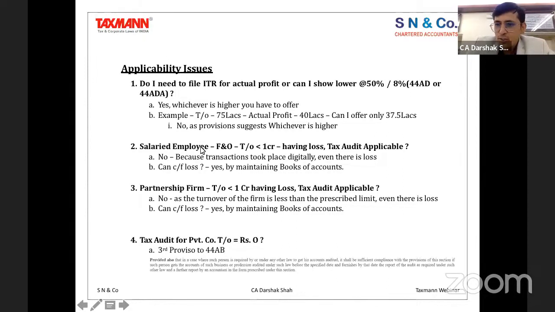And these are the questions which have always been raised in the WhatsApp group in the last 20 or maybe 15-odd days. Of course, the first one is, do I need to file the ITR for actual profit, or do I need to show a lower profit of 8% or 50%? So yes, ideally, what the law says is that the deemed income is 8% or 50%, as the case may be.